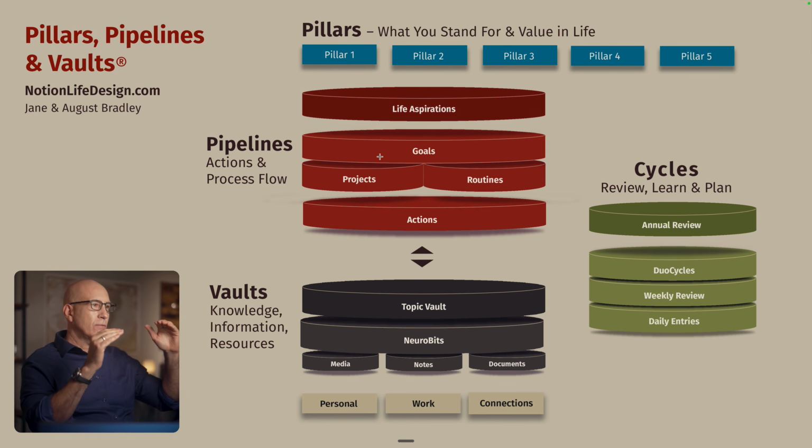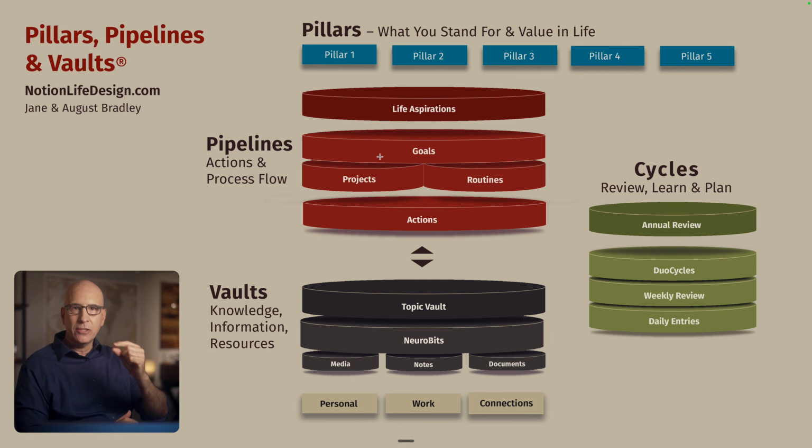And then projects and routines both translate ultimately into the smaller components of the actions you're doing on any given day, the specific action that's planned to implement during a set of 30 minutes, an hour, 2 hours, 3 hours, whatever. You're going to have a specific action you're going to take to achieve it. A bunch of actions will build up to a whole project or a whole regular routine, which will then advance your goals, which will then achieve your life aspirations. And we cue these all up so that we're consistently moving toward our life aspirations.